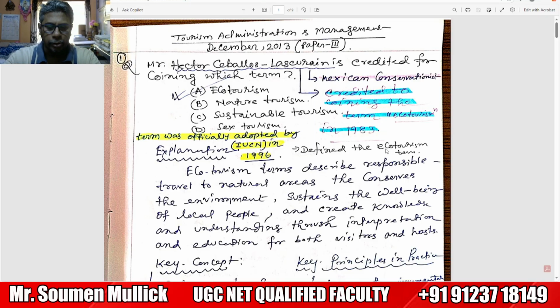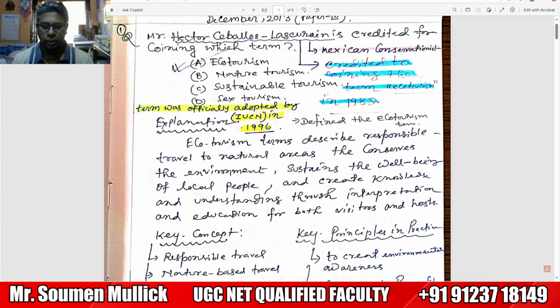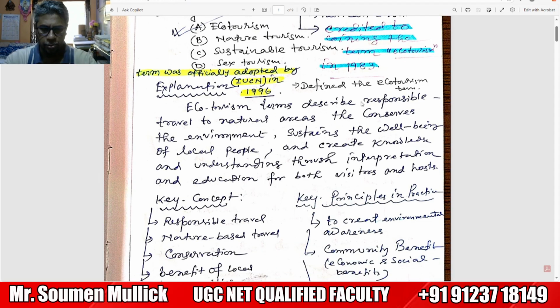The question is, what do you mean by ecotourism? The ecotourism term describes responsible travel to natural areas that conserves the environment, sustains the well-being of local people, and creates knowledge and understanding through interpretation and education for both visitors as well as hosts.